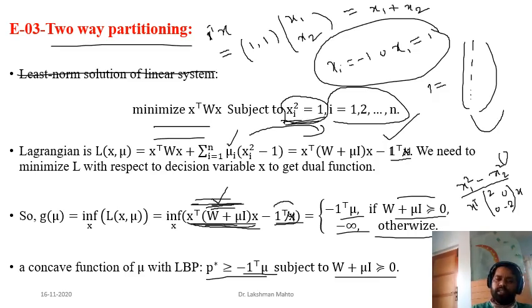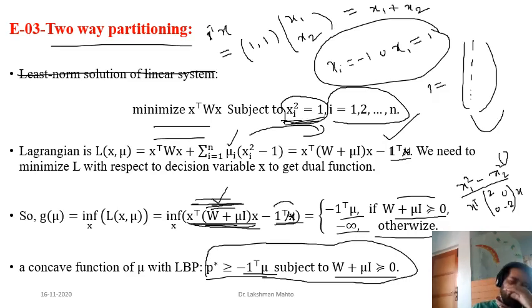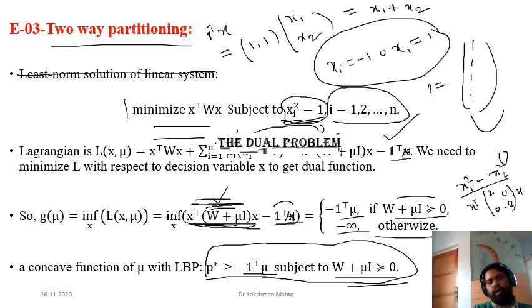So you can see that it is a what kind of problem? It is a convex problem. You can observe that. So always, if you are having a convex problem, you can solve it. And also it is very easy. It is relatively easier than this primal problem. The primal problem was non-convex, but your dual problem is a convex problem, so you can solve it. So that's where dual is playing a very important role.